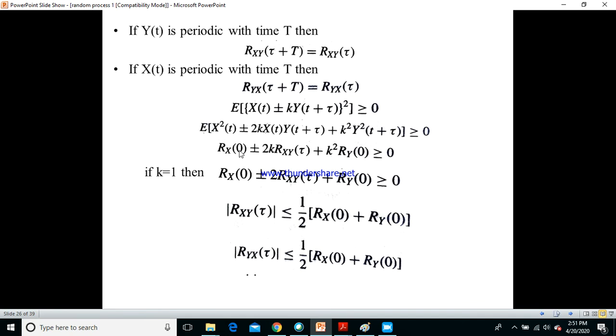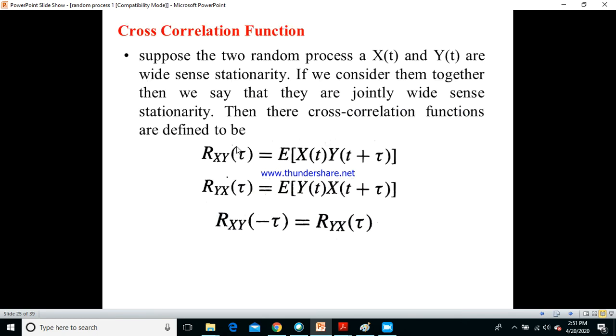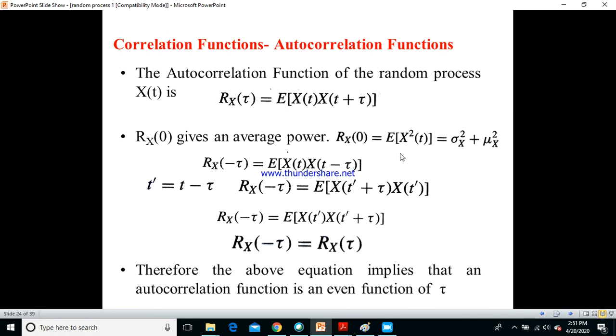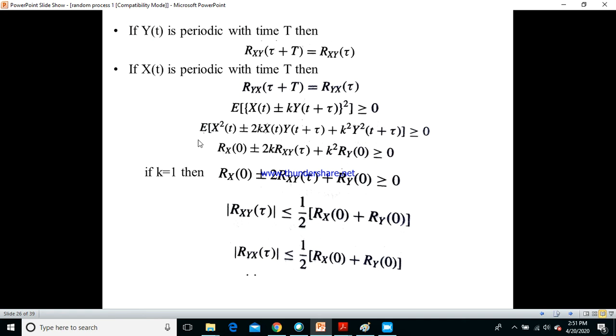Now what is this x square of t? It is Rx of 0. When tau equals 0, we got the expectation of x square of t in the previous slide, so the expectation of x square of t is Rx of 0.